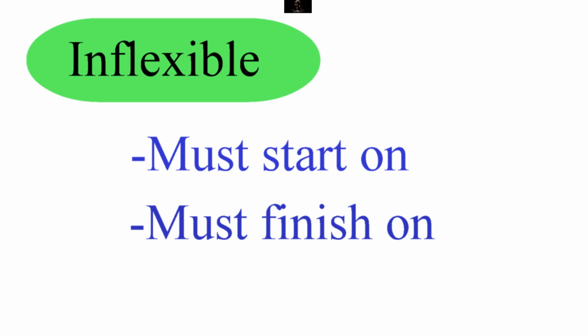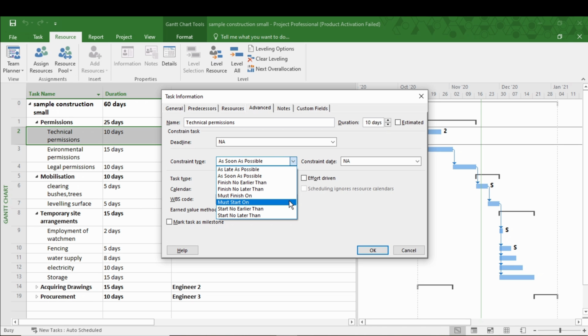And the last one is must finish on. A control freak when it comes to the task finish date. This constraint specifies the exact date when a task ends. Like must start on, it also overrides task dependencies and is best left unused unless absolutely necessary.